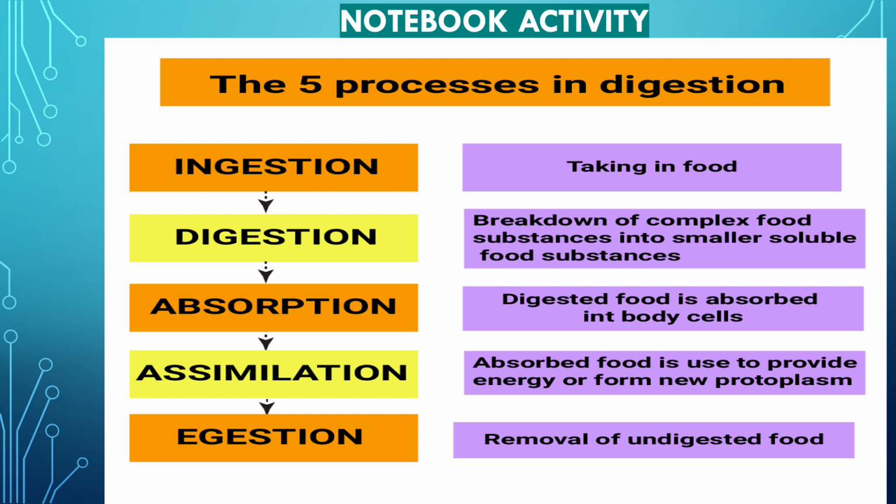Once this digested food is absorbed, it is assimilated. Assimilated means it is being used up by the body. Whatever food we take, it has to be used up also. If it is not used up, that will become toxic.